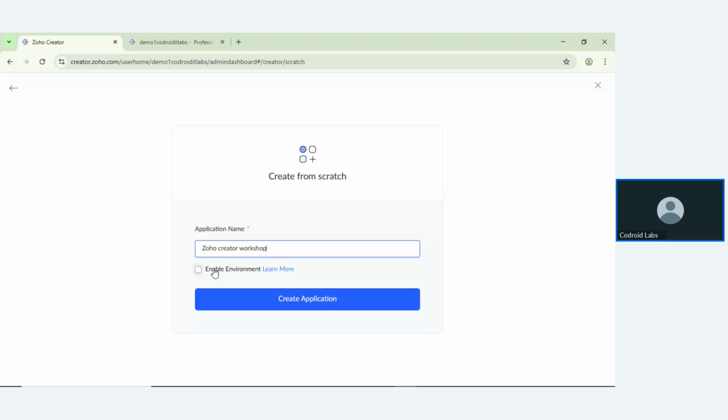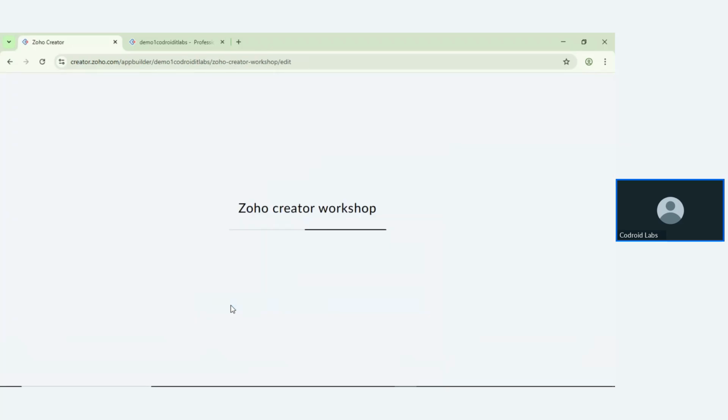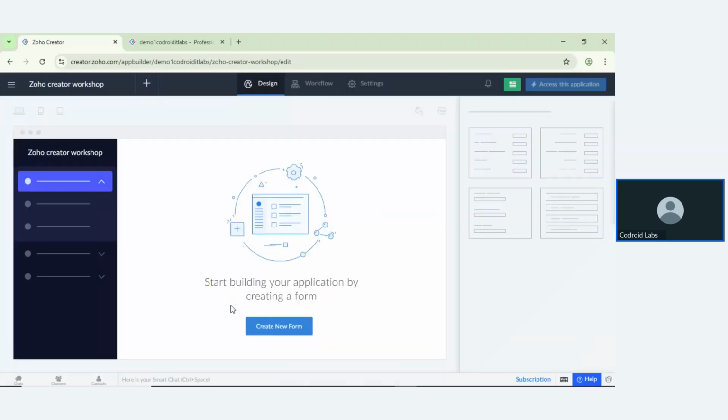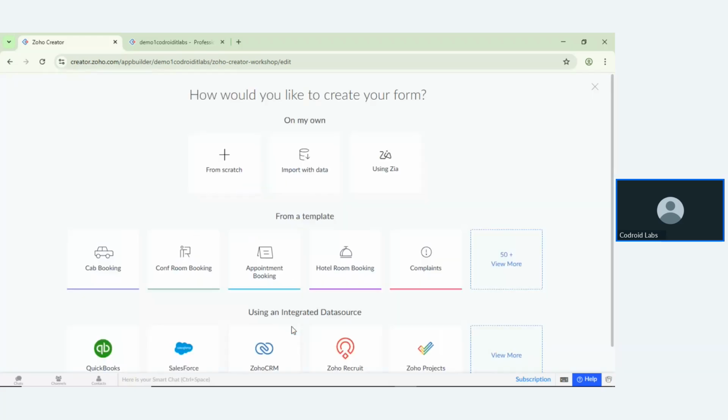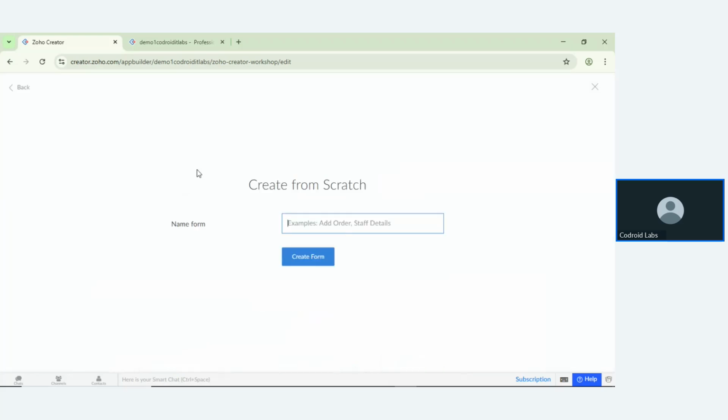I saw an option called enable environment, but this time I don't want to create the environment. I'm just clicking on create and creating a new form, and it asks what you want to do: import from data using Zia, or there are also options using any particular templates. So I'm clicking create form.